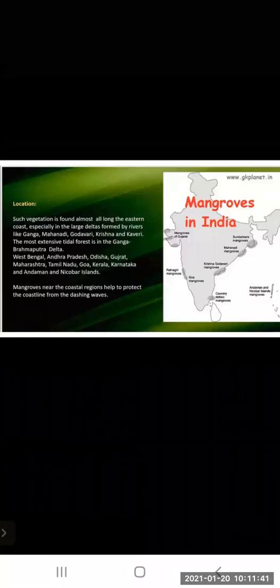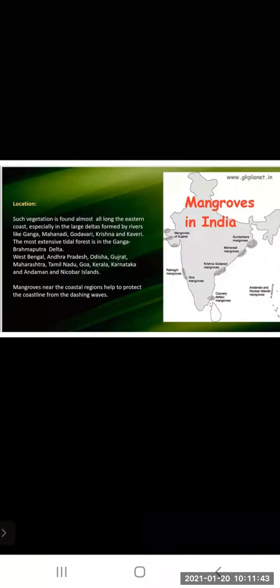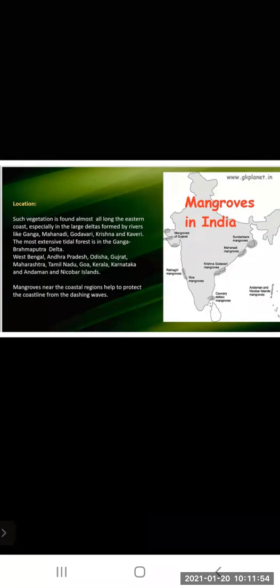Mangroves near the coastal region help to protect the coastline from the dashing waves. So this forest grows near the coastline region, and it helps to protect the coastline. How? As the waves come and dash against the coastline, because of this forest the coastline is protected.